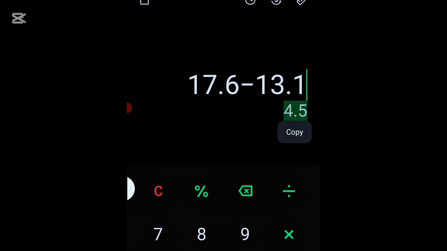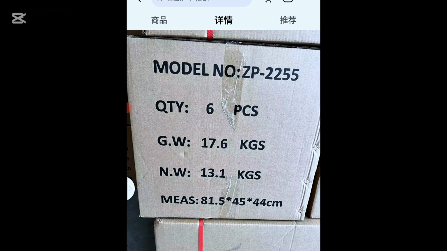So it's high. It can change the figure of your shipping and clearing fee. This 4.5 you're seeing can add thousands of naira to your shipping fee. Make sure you're always working with what? The gross weight. Okay, now since I said I'm going to take this thing step by step so that even the slow learners can understand, now you understand the difference between gross weight and net weight.